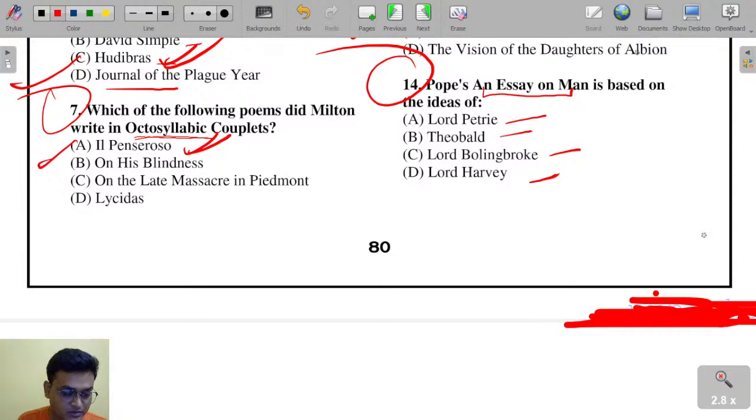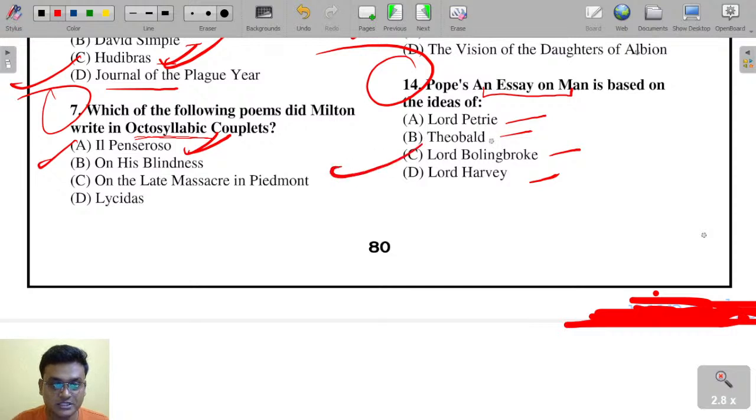Now tell me here, Pope's Essay on Man is based on the ideas of whom?